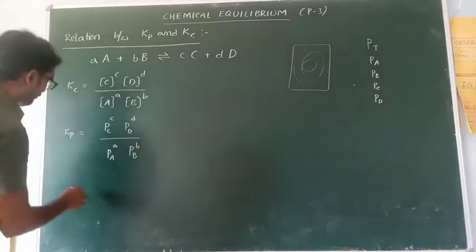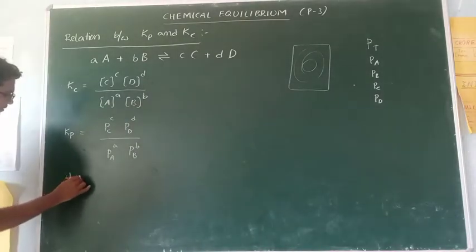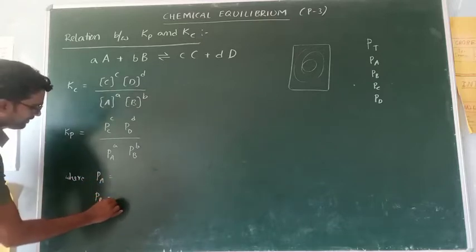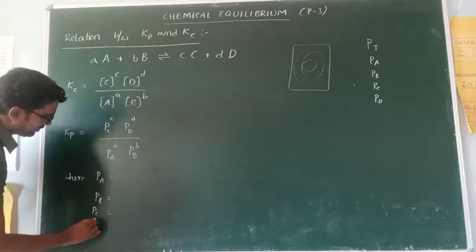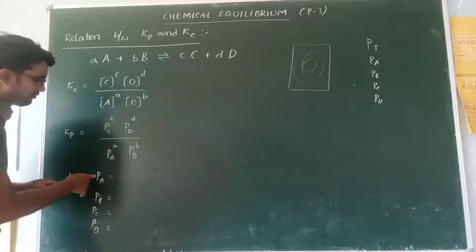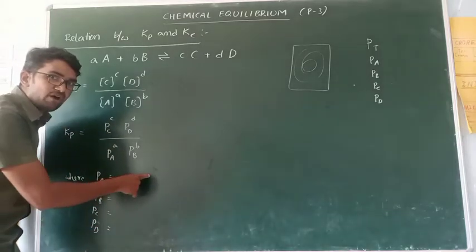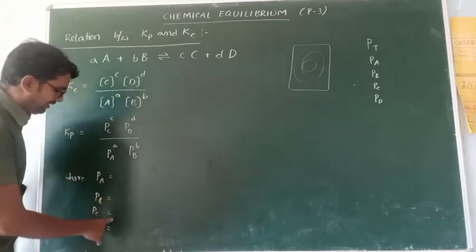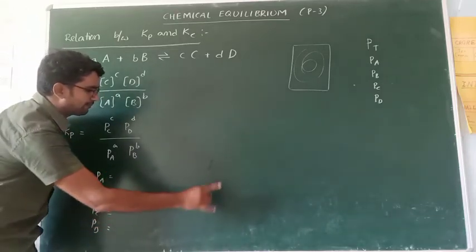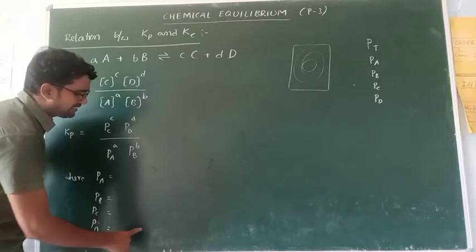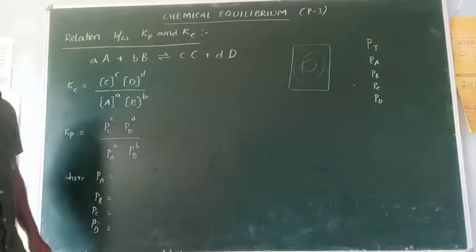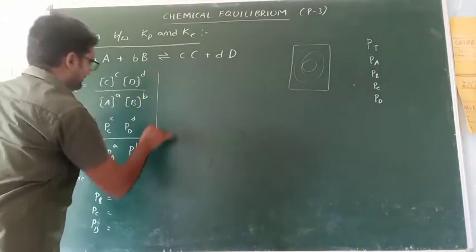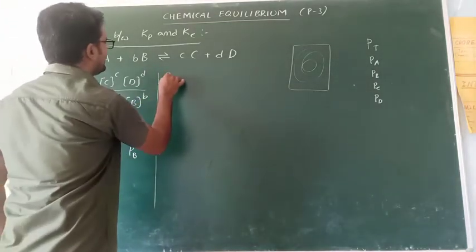Now write here, where Pa, Pb, Pc, Pd are the partial pressures of gases A, B, C, D respectively.